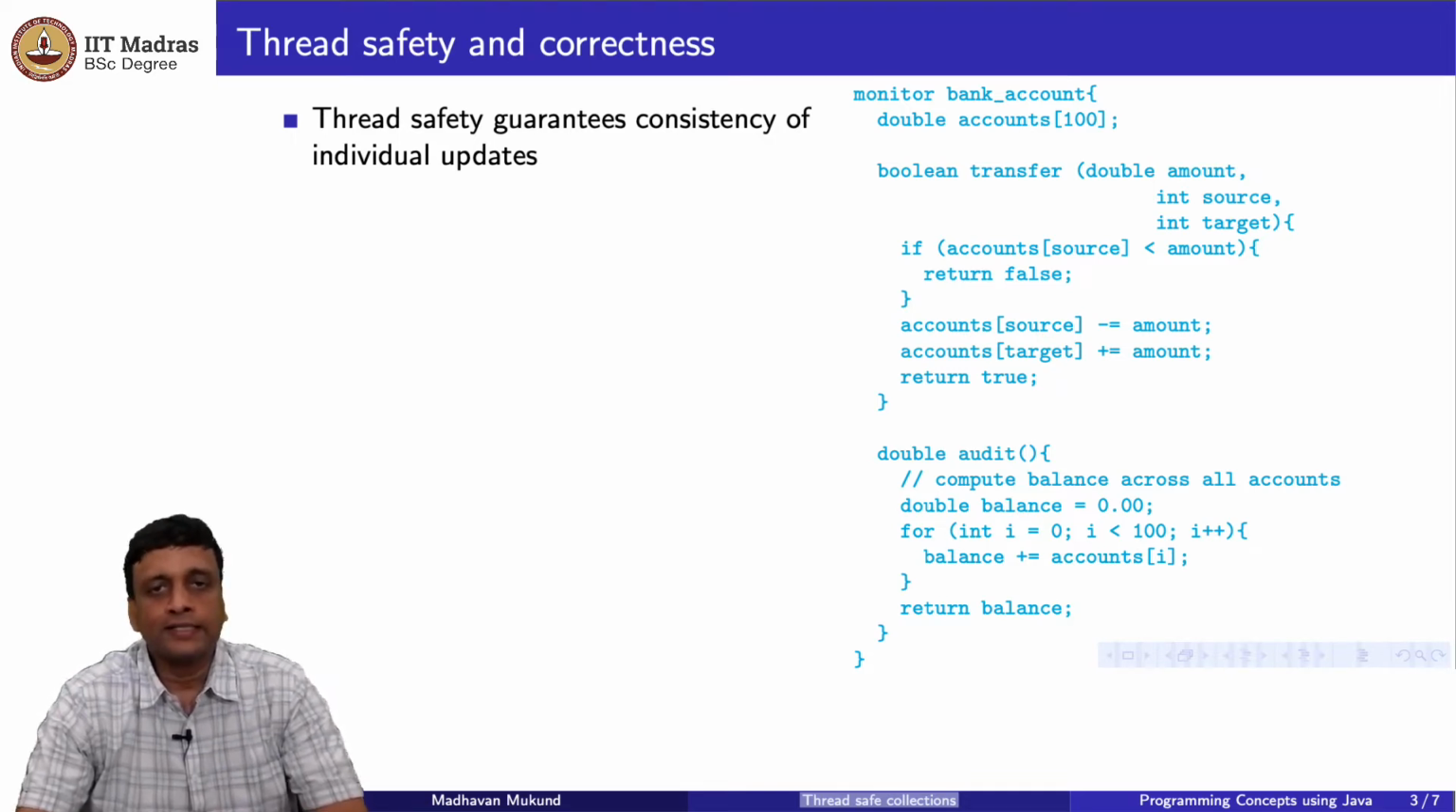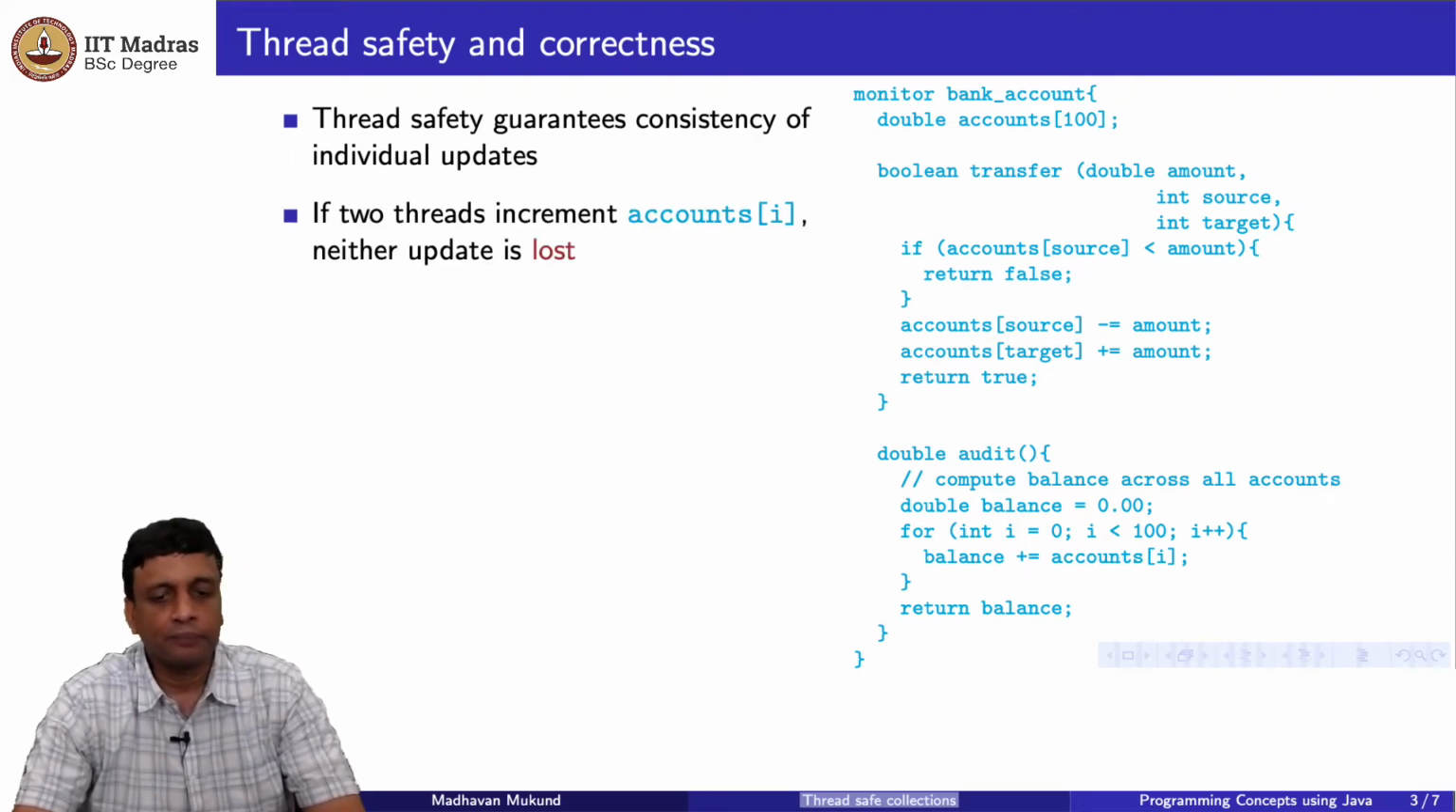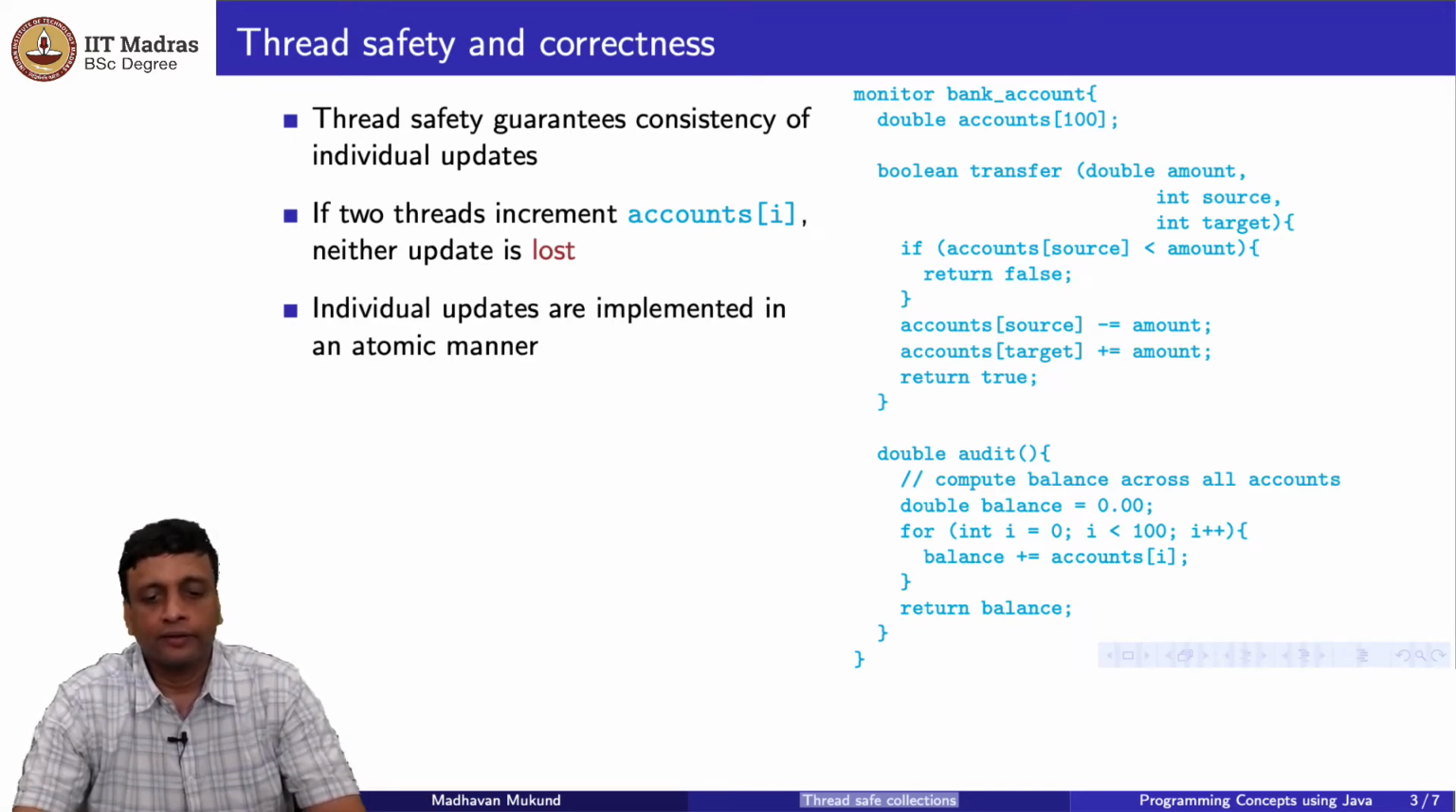So, if two threads try to simultaneously update the value accounts of i for a fixed i, then both updates will happen. It will not be that the two updates overlap and one of them gets lost. Whereas, if two things happen in parallel on independent updates like accounts of i and accounts of j, then there is no question, because nothing will affect each other anyway. So, neither update should be lost if they access the same data point.